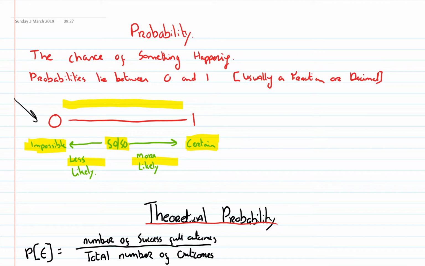Alright? So for example, if I got a probability of 2/3, well, that would lie around here on the scale. So that would be more likely to happen, whatever that event was. Okay, if the probability of that event happening is 2/3, well then that will be more likely to happen than not happen.